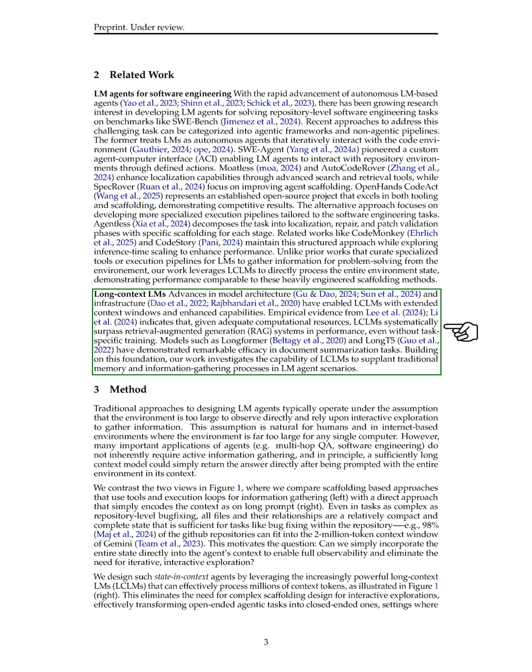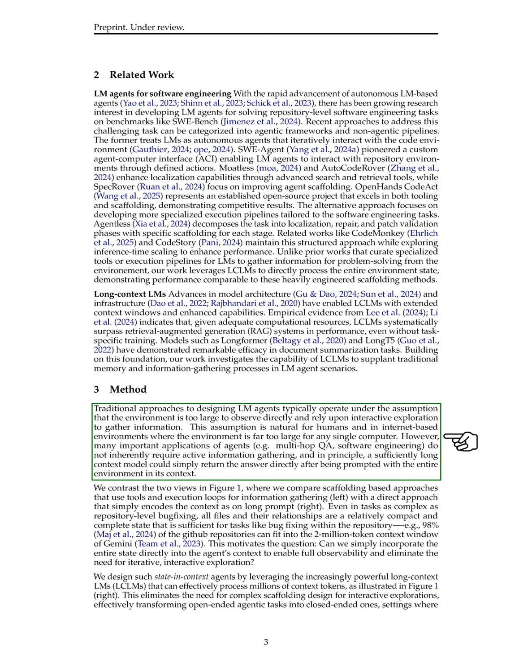Section: Method. In this section, we discuss our method for designing language model agents. Traditional methods assume that the environment is too vast to observe directly, leading us to rely on interactive exploration to gather information. This makes sense for humans and in online environments, but many applications, like multi-hop question answering and software engineering, do not need active information gathering. Instead, a long-context model could potentially provide answers directly when given the entire environment.